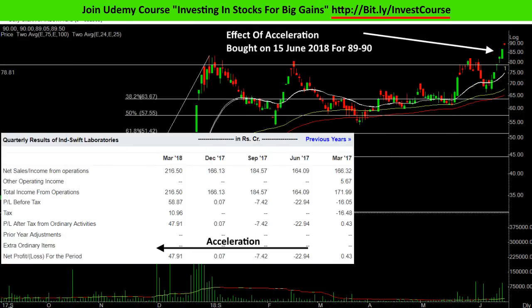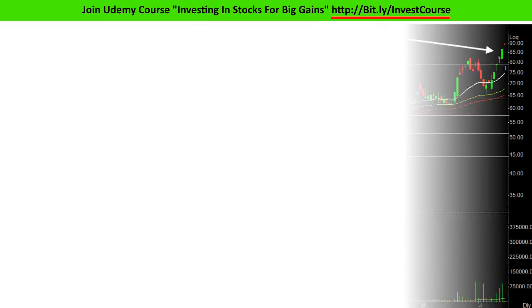Here's one more example. Earning acceleration in InSwift Labs started in June 2017 and from that point it has shown all symptoms of a successful turnaround. If this acceleration succeeds, then I can expect the kind of profit which I made in HEG.